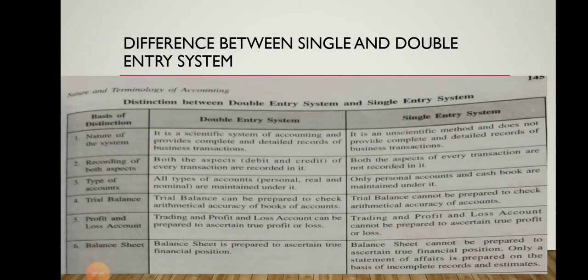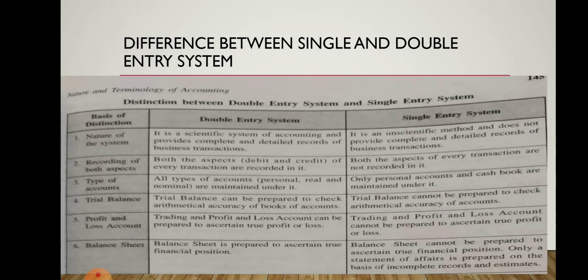It means that the double entry system provides complete information about every transaction. We can easily understand how much amount is debited and how much amount is credited, and both amounts should be equal. But in the single entry system, some transactions are credited and some are debited, so it is very difficult to identify. We can say it is an unscientific method because it does not provide a complete and detailed record of every transaction.